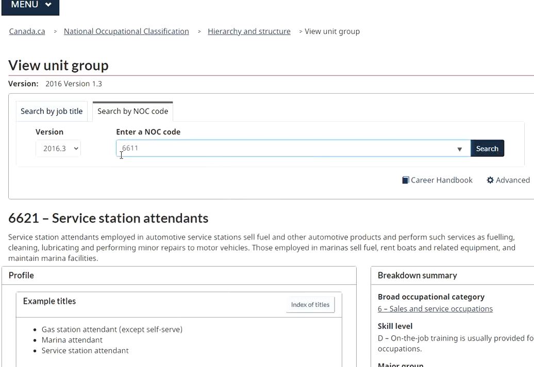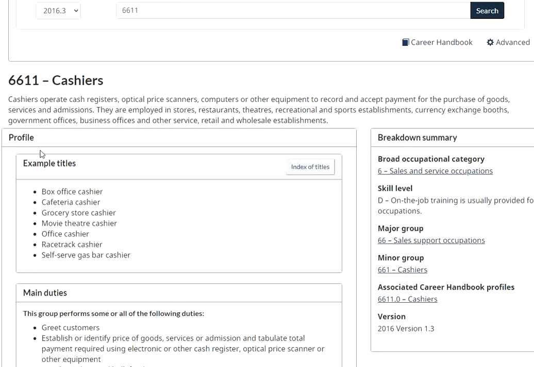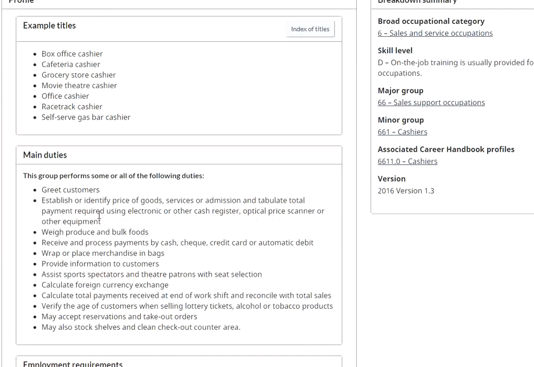Now one more NOC I would like to cover here. This is 6611, cashiers. Very common, and a lot of people have confusion. A cashier would be like if you are working at a Costco or a Superstore, or somewhere related to these job responsibilities: receiving and processing payments by cash, check, credit card, and automatic.